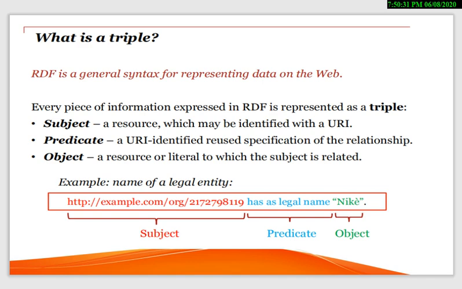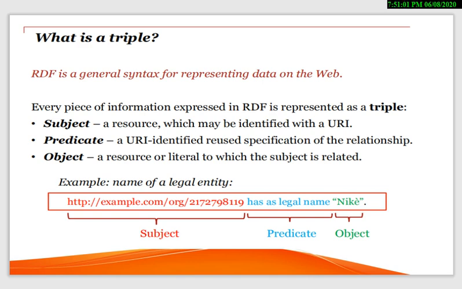That is basically the resource from where the data is taken. The predicate is a URL from where you have used the specification, or the relationship that connects your subject with the object. The object is a resource or a literal. That means the object is related to the subject, and the relation is the predicate.